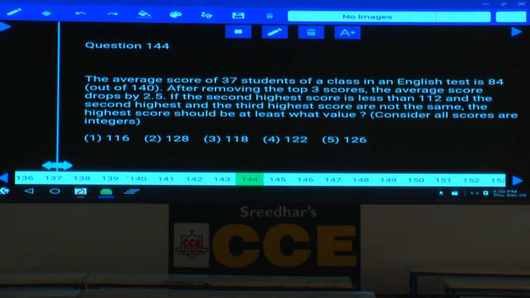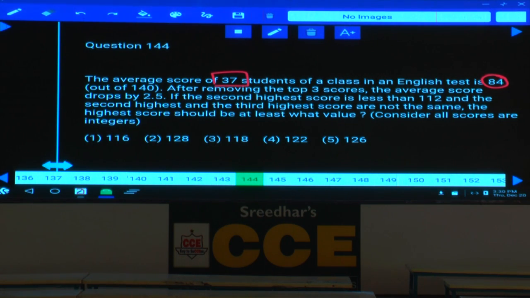If the second highest score is less than 112 and the second highest and third highest scores are not the same, the highest score should be at least what minimum value? At least. Okay. Now, what is the given average here? 84. For how many students? 37.